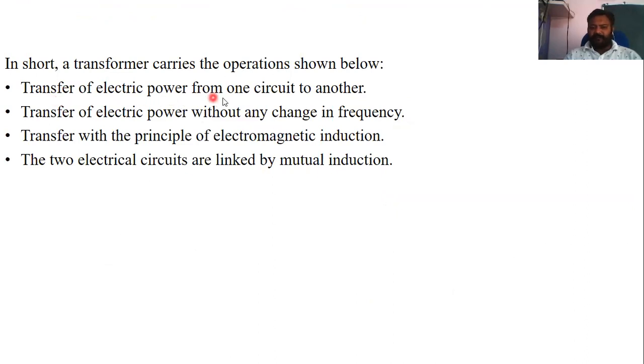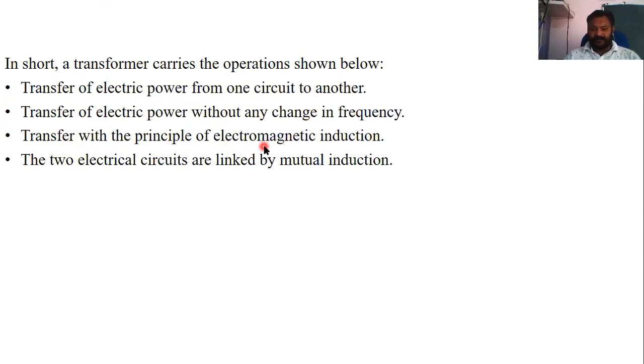Transfer of electrical power from one circuit to another. Second, transfer of electrical power without any change in frequency. Remember this: during this operation of step up and step down, frequency does not change. Then, transfer with the principle of electromagnetic induction.